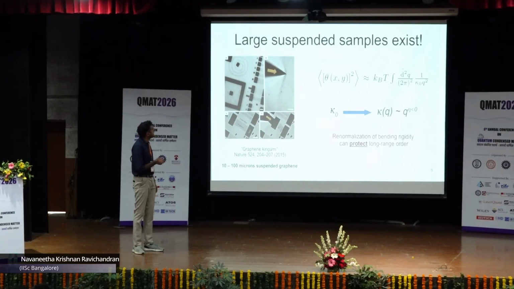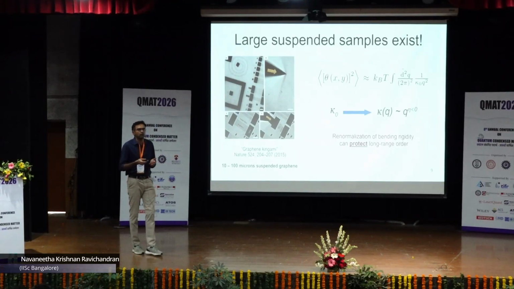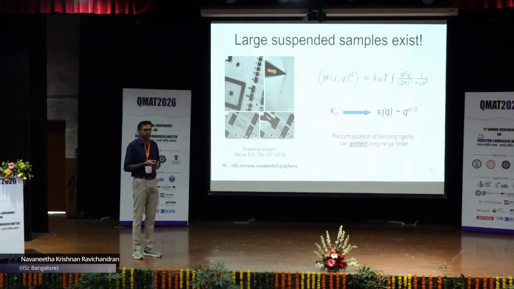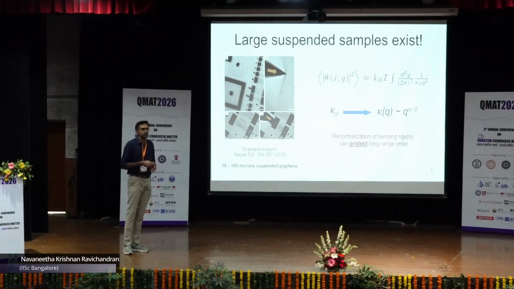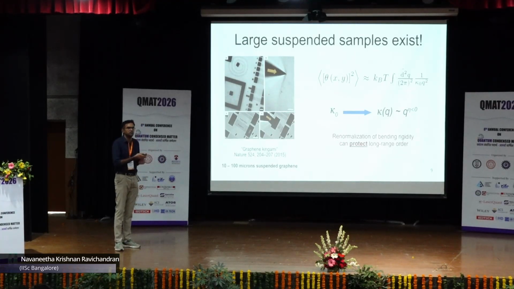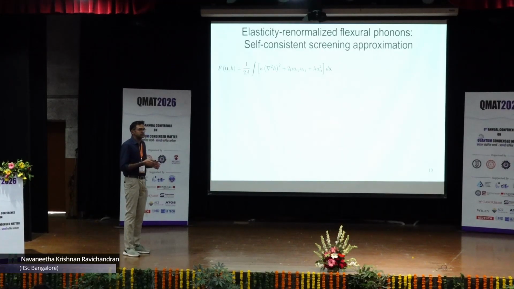So this stability that is missing from the harmonic theory is also commonly known as the Hohenberg-Mermin-Wagner theorem for long-range two-dimensional stability of ordered systems. And this is basically the same manifestation in atomic positions. What we will show here is that this k naught is no longer a constant, but has to have a particular functional form with respect to q, with a negative exponent. So where does this come from?